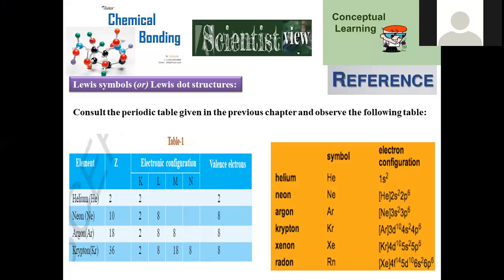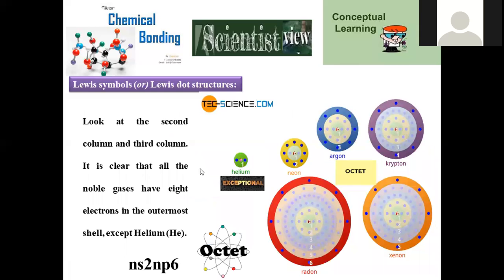In this manner, the detailed electronic configuration of these elements is also mentioned here. Helium 1s2, neon 2s2 2p6, argon 3s2 3p6, krypton 4s2 4p6, xenon 5s2 5p6, radon 6s2 6p6. If you observe every element, all are obeying the octet rule. 8 electrons are present in their valency shell, hence they are highly stable.